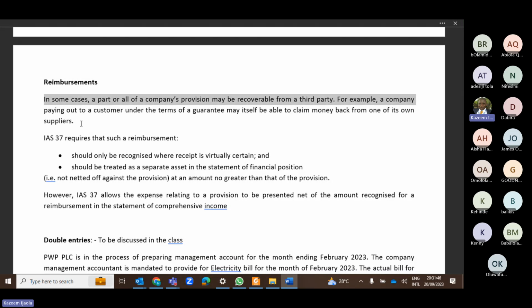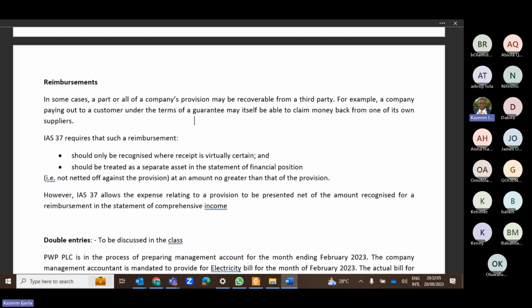It is called a reimbursement. Whenever you incur any outflow that is recoverable or that will be reimbursed by a third party, such an outflow is not an expense. It should be referred to as a reimbursement.